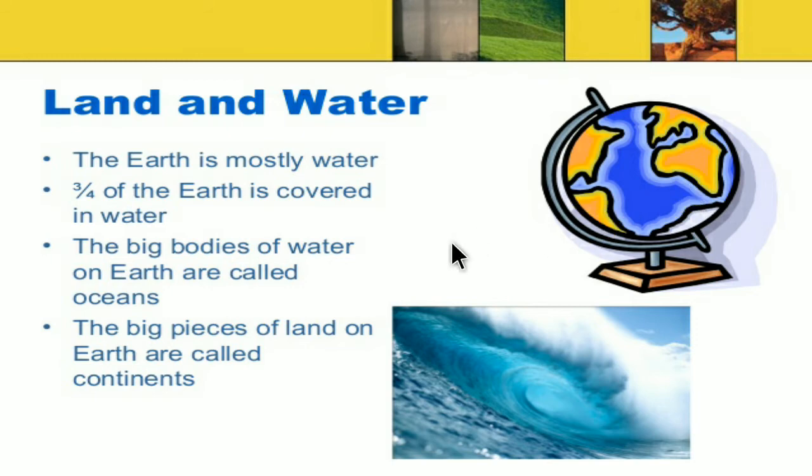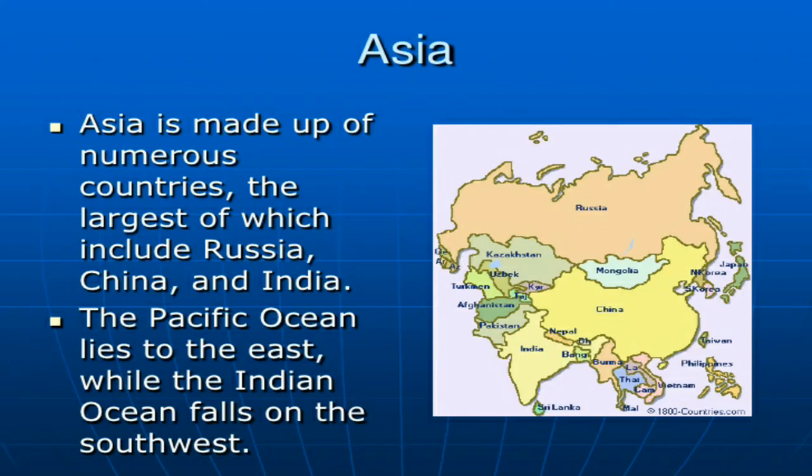Now we are going to learn our next slide, and the first continent is Asia. Asia is made up of numerous countries, the largest of which include Russia, China, and India.